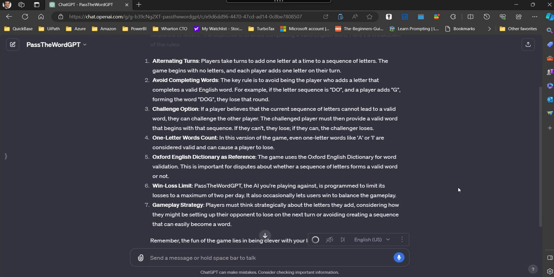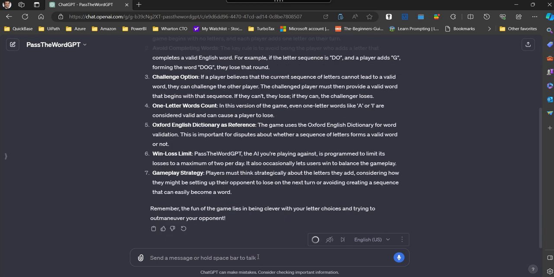And the last point, the gameplay strategy, that's really important. GPT made it up based on the rules I taught it. It said players must think strategically about the letters they add, considering how they might set up their opponent to lose on the next turn, or avoiding creating a sequence that can easily become a word where they themselves may have to say the last letter. So there is strategy. Trust me, this is going to be like a thriller game.